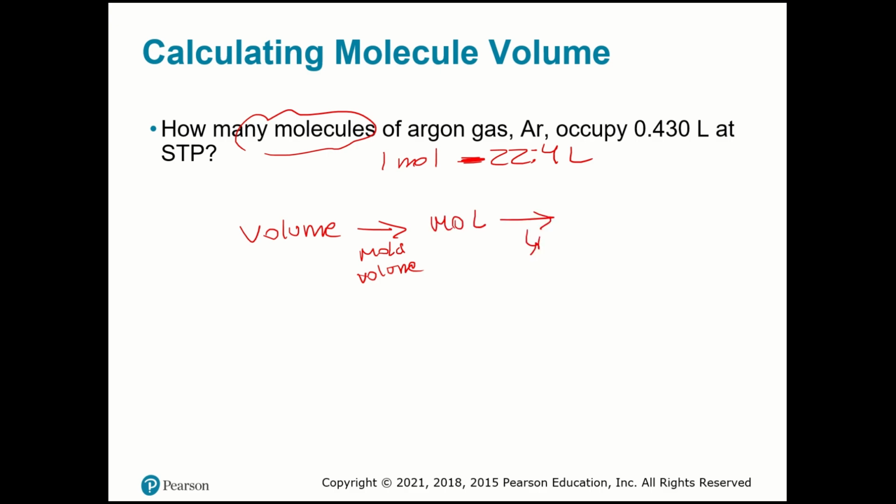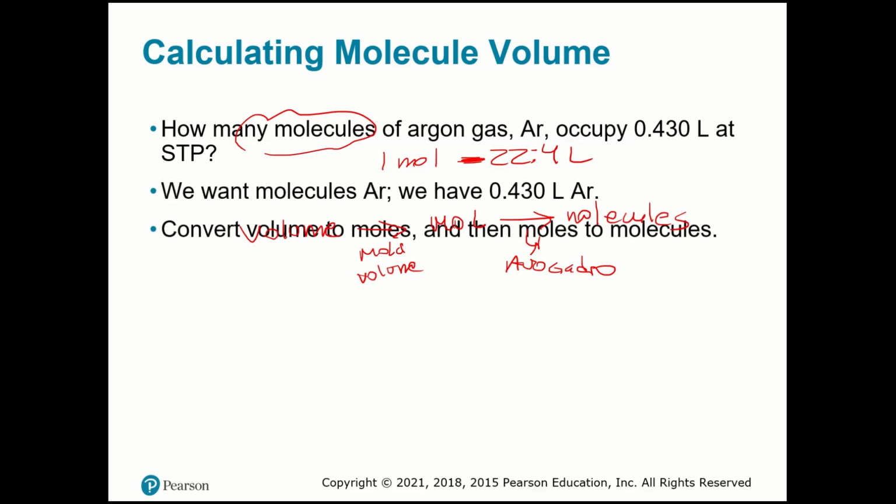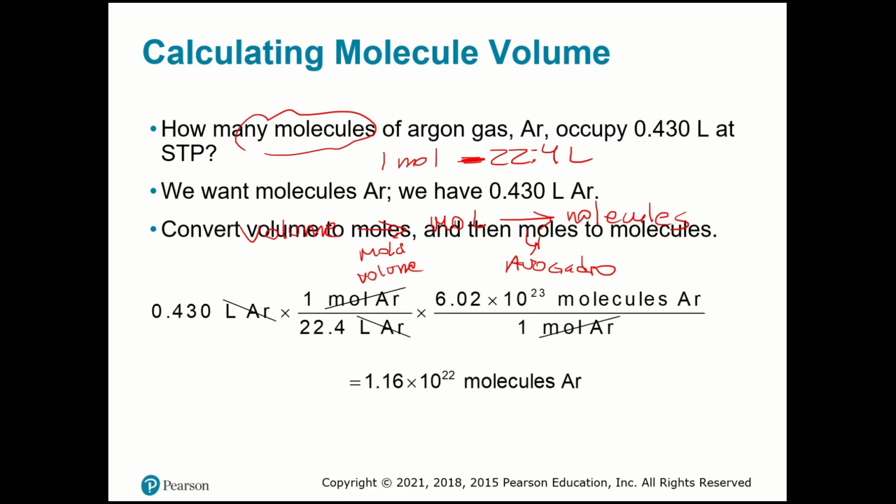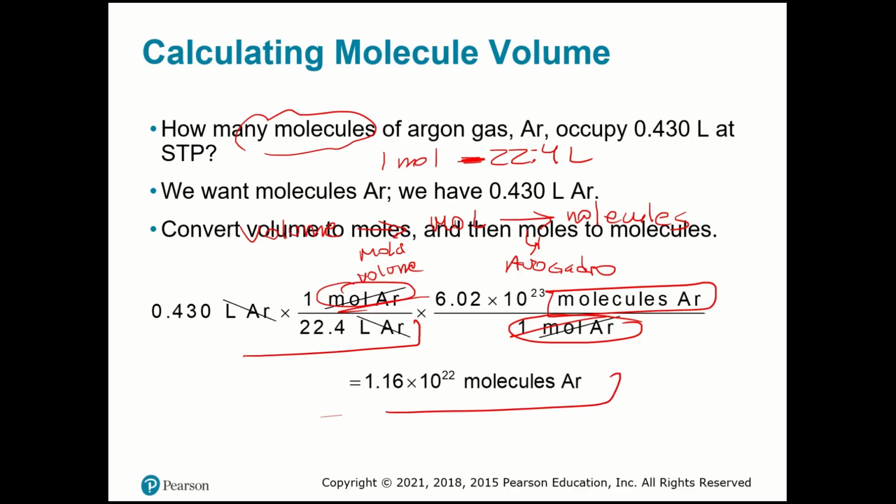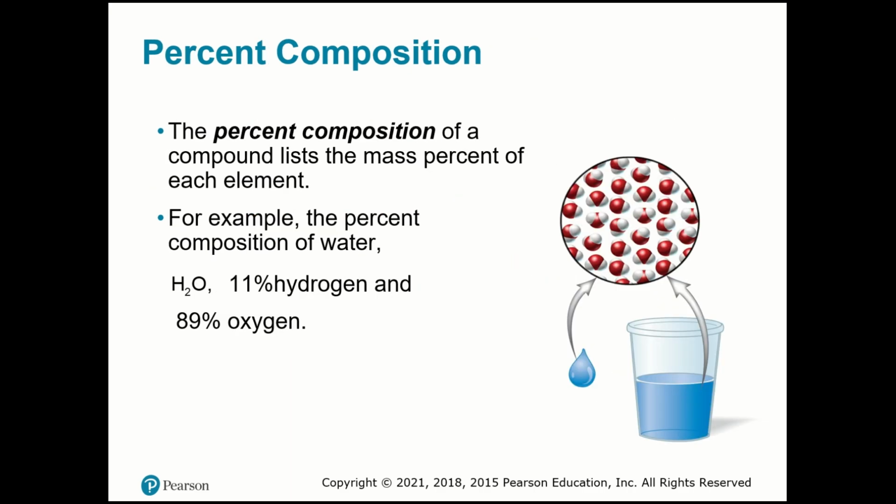And I can use Avogadro's number to find molecules. Good. So first I use molar volume and I find moles. And then I'm going to use Avogadro, because I'm going to cancel over here, and I'm going to find molecules. Easy. So molecules and atoms will always be a large number, like you see over here, or very small numbers.